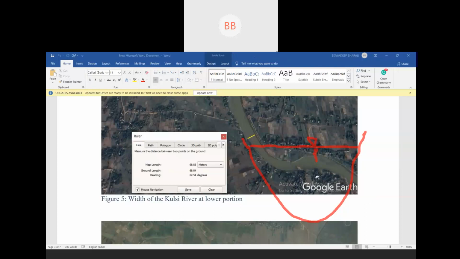So now the problem is how to measure velocity. What we need is an instrument called a current meter. I think you heard about the current meter in third semester. It's an instrument which is used to measure the velocity in a river.